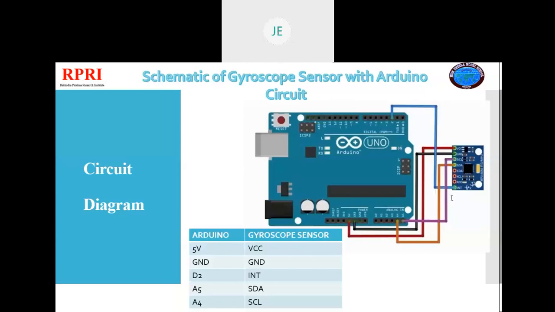Sir, what does VCC mean? Voltage in a closed circuit, beta. Voltage in a closed circuit is called VCC. It is not voltage in common collector. It is voltage in closed circuit.